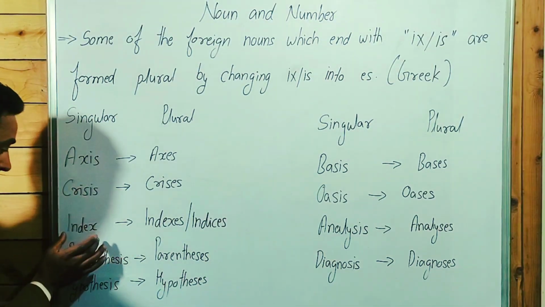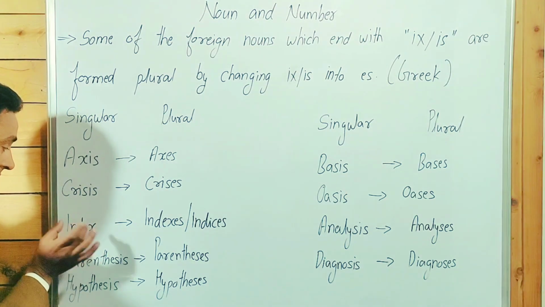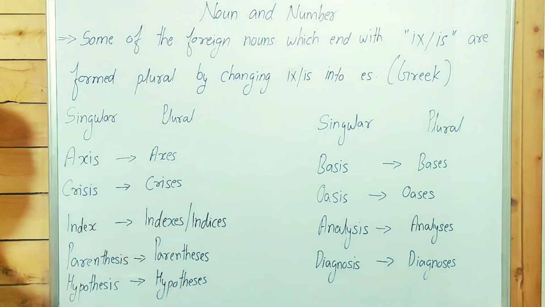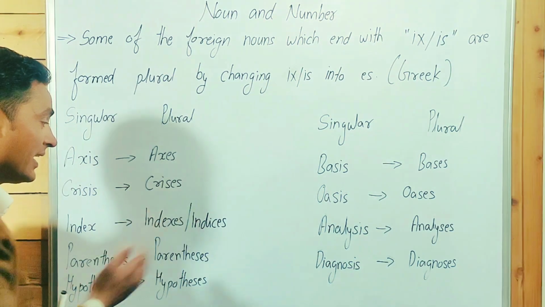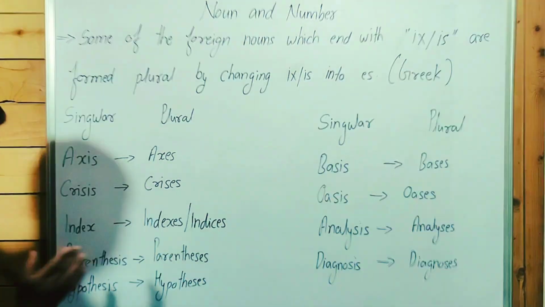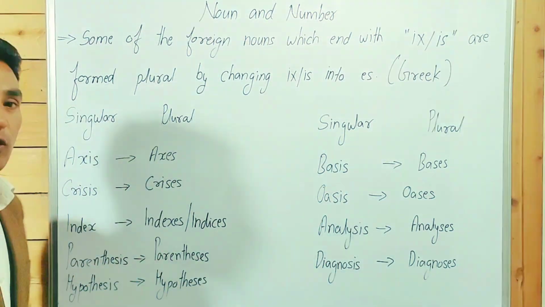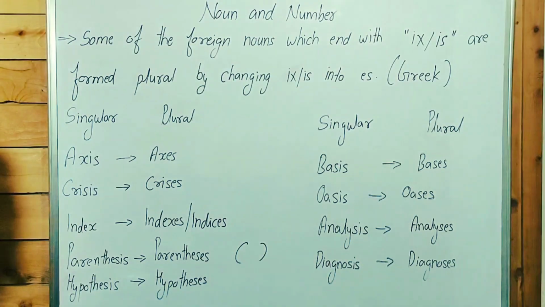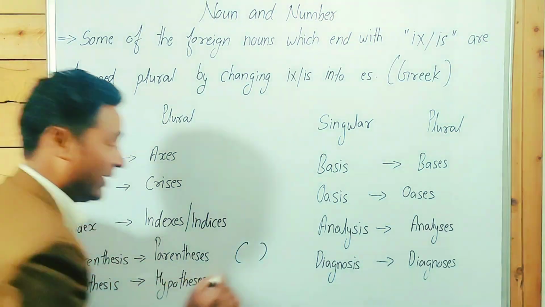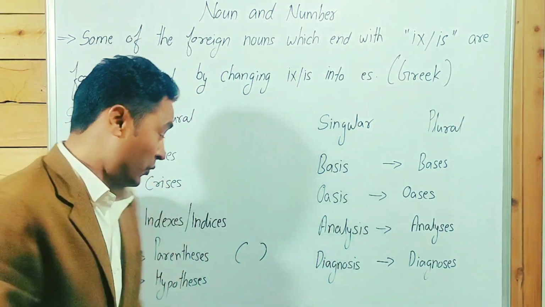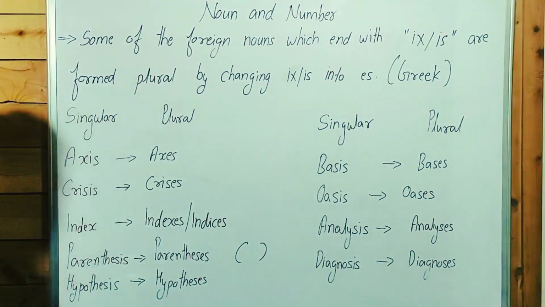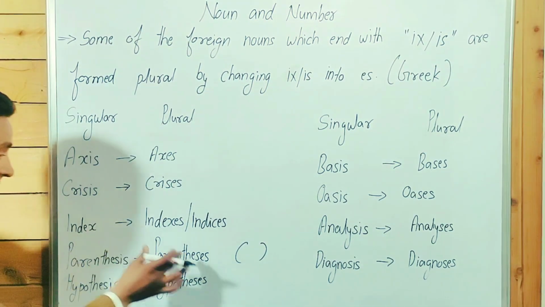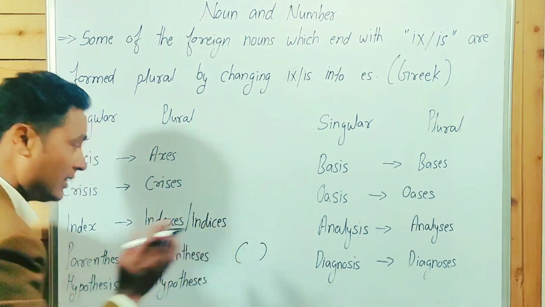Parenthesis: guys, point to be noted, these are parentheses. Brackets are different. Curly brackets, round brackets. We can say round bracket or parenthesis. Singular parenthesis, plural parentheses.